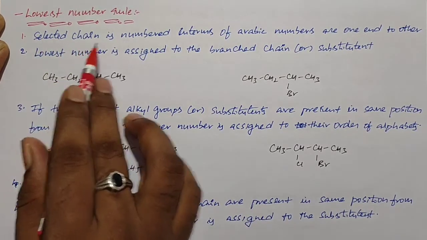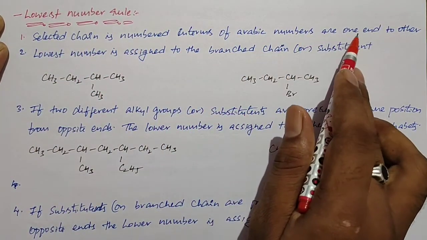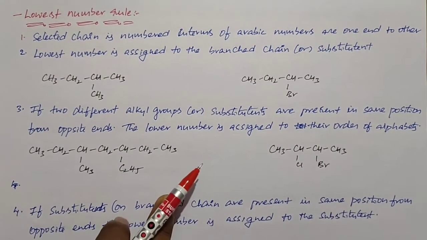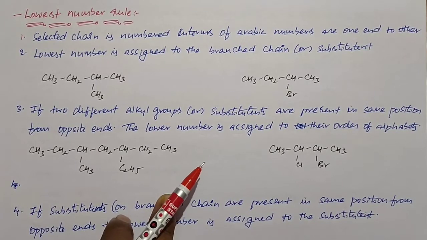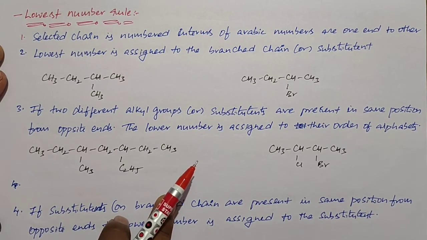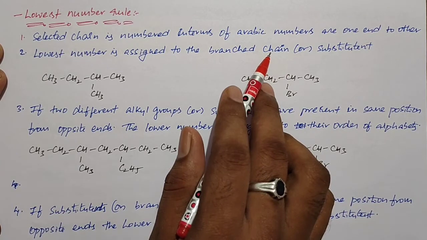First one, select the chain and number it in terms of Arabic numbers, 1 and 2 and so on. We already discussed how to select the parent chain or longest chain. Once the parent chain is selected, we need to give the numbering to the chain from one side to another side. The numbering is based on Arabic numbers, I mean 1, 2, 3, 4.